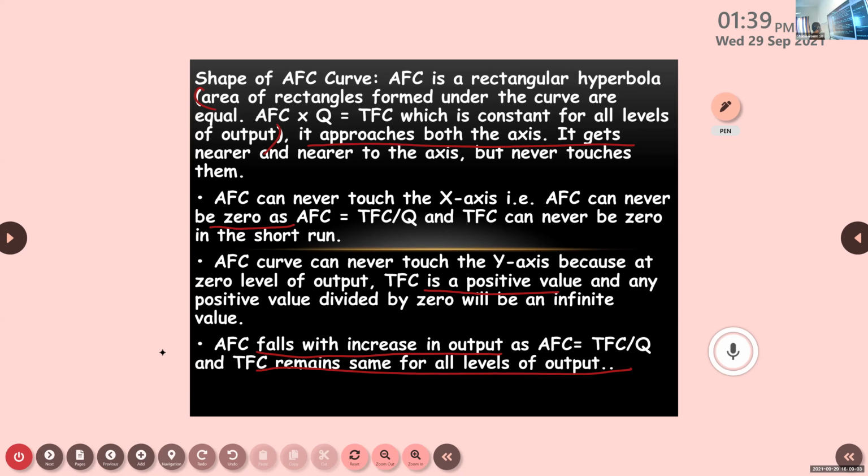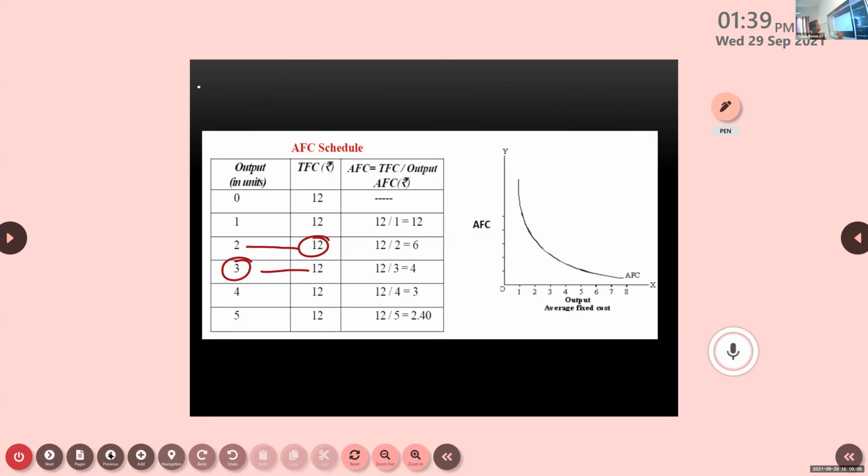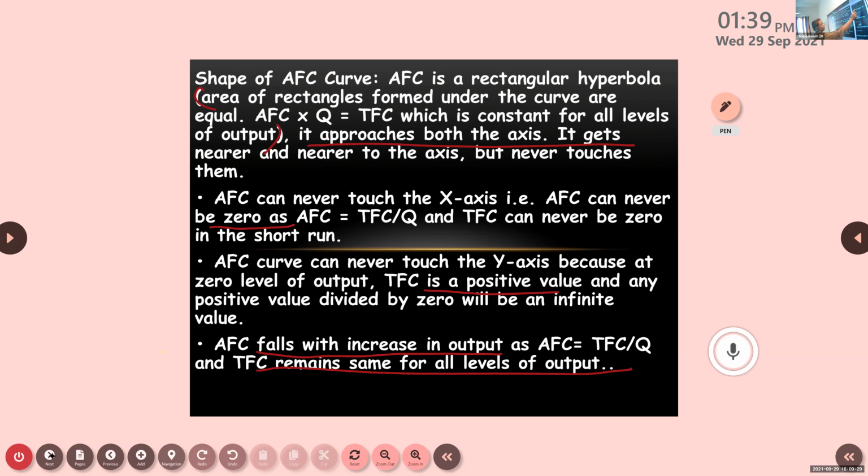Why do we say like that? Here in the graph, you know that it is going on like that. It will go like that only. It will never touch the x-axis, because already the cost is incurred. Already total fixed cost is there. Even though we are increasing the output, it goes on reducing only. It will never touch the x-axis here. Okay. Next point, next feature related to it.